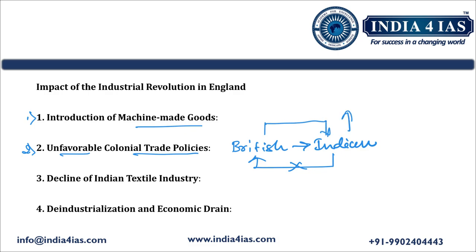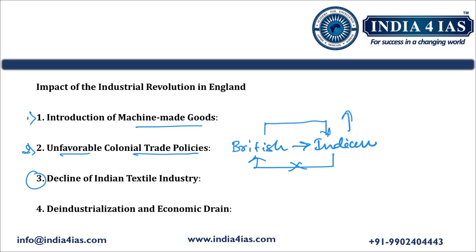British goods were allowed to enter India duty free or at very low tariffs, which flooded the Indian market with cheap machine made products. This unequal trade structure led to the rapid displacement of Indian artisans and weavers, who could not compete with British factory made textiles.